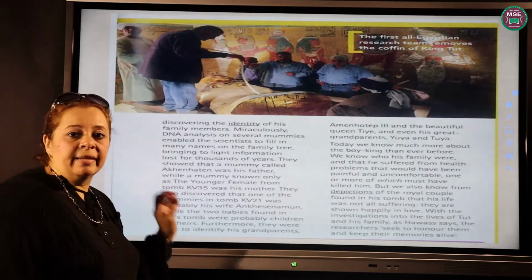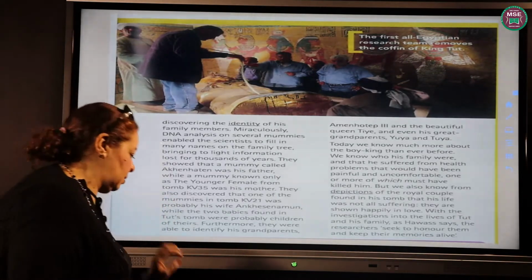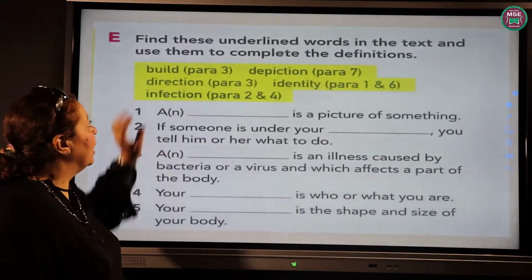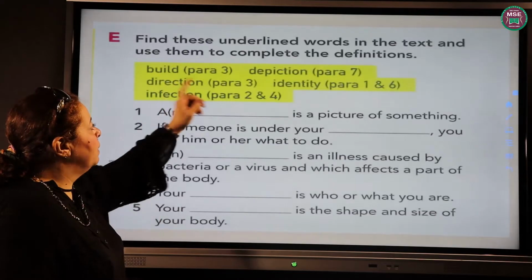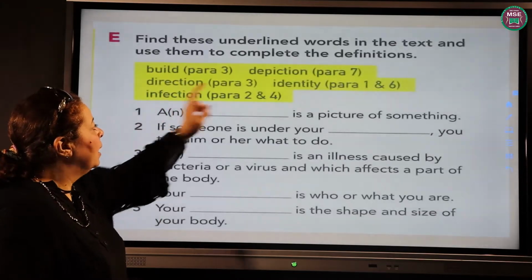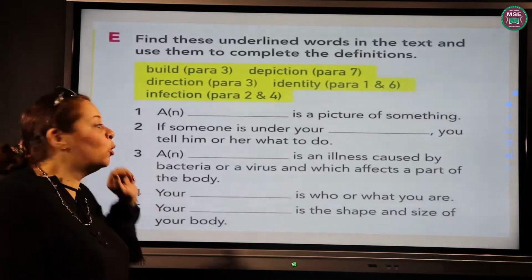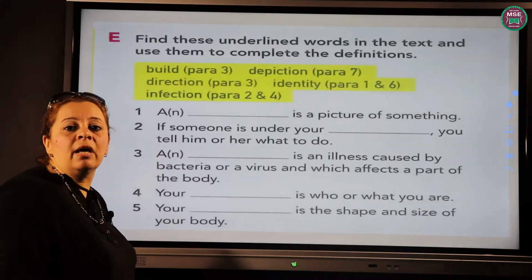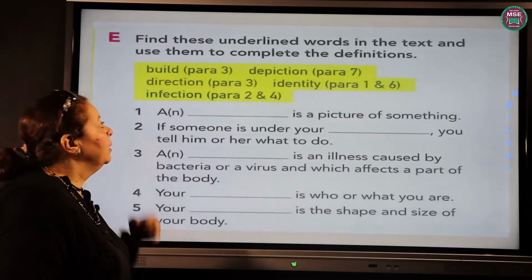And after reading the text carefully, we have some vocab words that we have to discuss. From paragraph 1 to paragraph 7, we have some words included in the text: build, depiction, direction, identity, infection. What's the meaning of these words before we go through the exercise? Build is the shape and the size of your body.